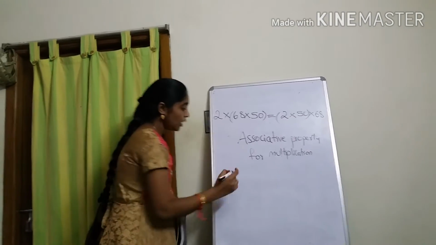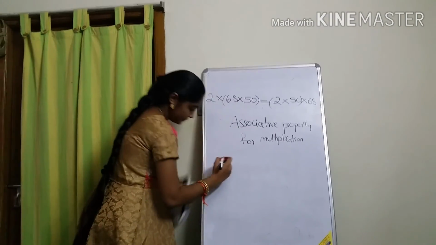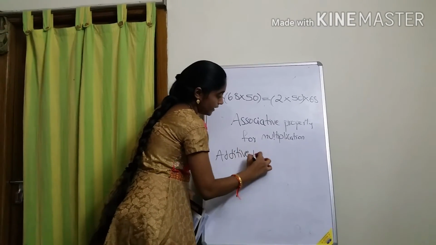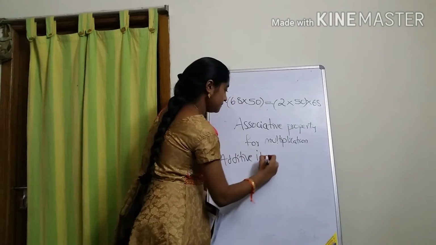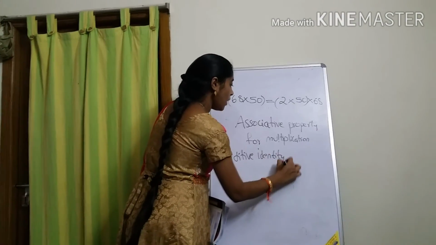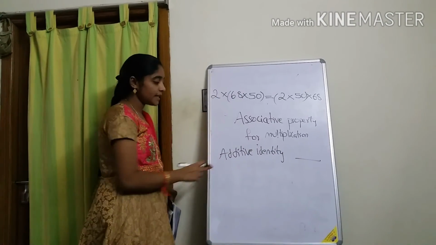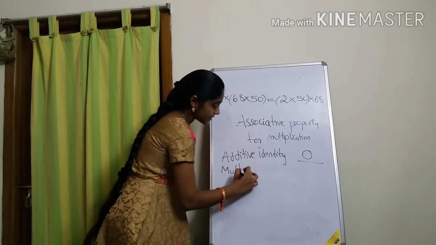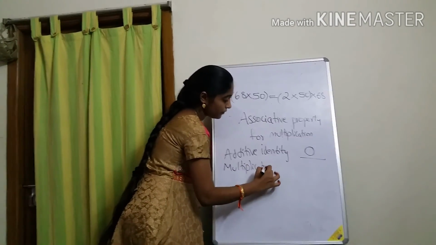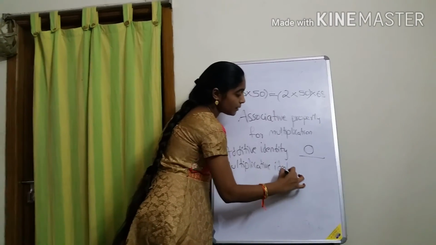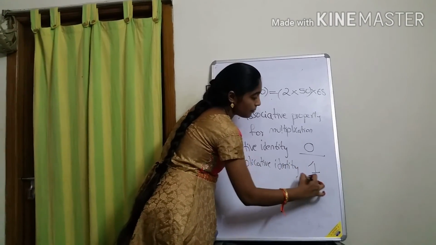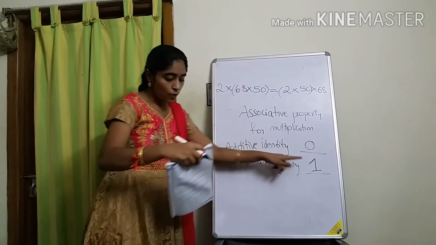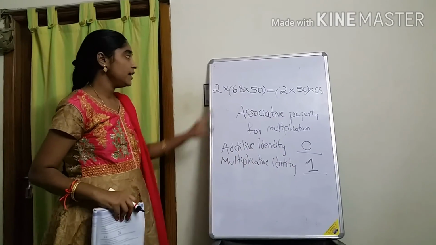Next one. Now I am asking here, additive identity. What is the additive identity? 0. Yes or no? Now, next one. What is the multiplicative identity? 1 is the multiplicative identity. Yes or no? 0 is the additive identity. 1 is the multiplicative identity. Now, next one.